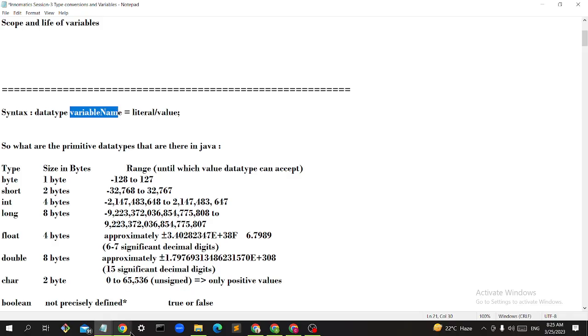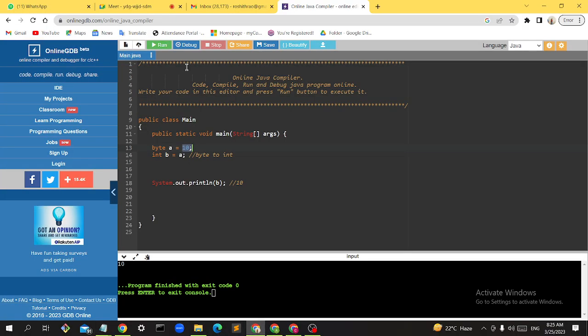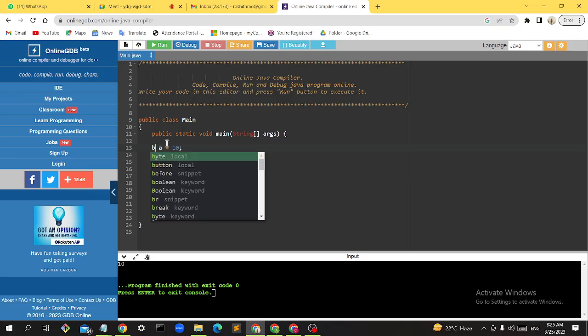And if I declare it like this with only A, without a data type, it will simply give me an error. It will not recognize it as a variable. It will definitely need to be declared with one of the data types.